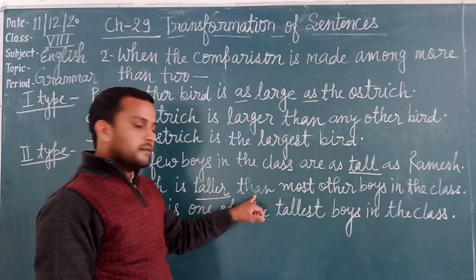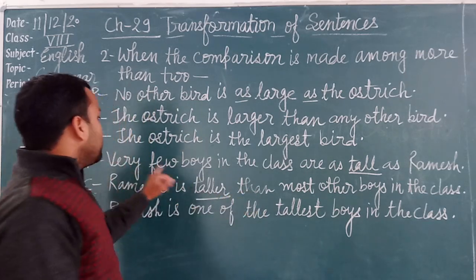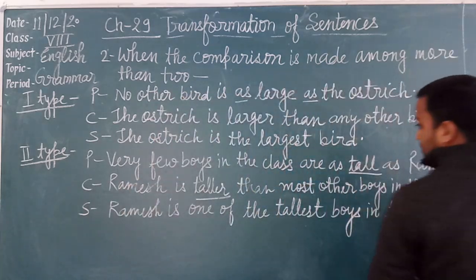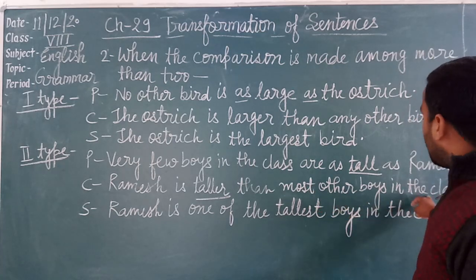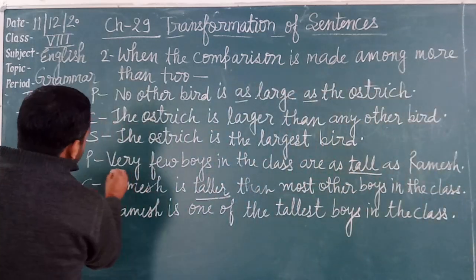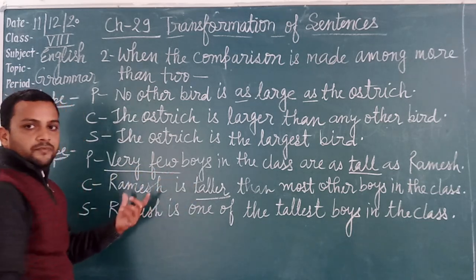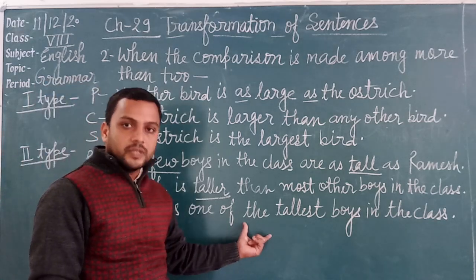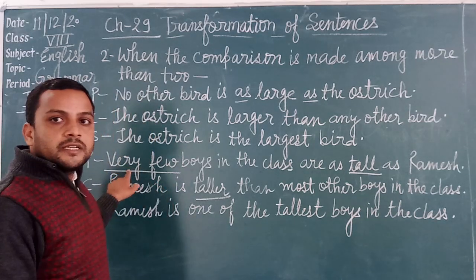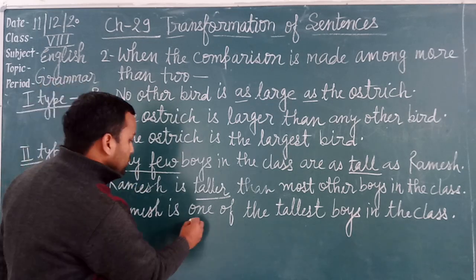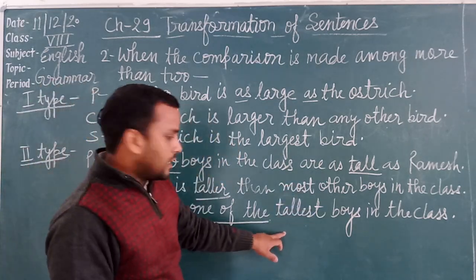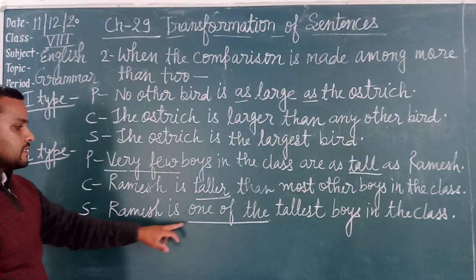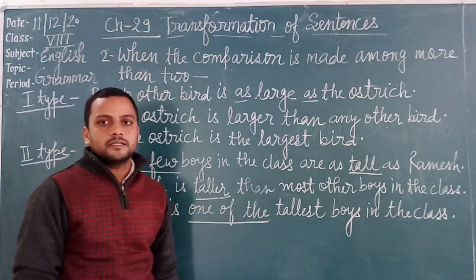After that we have used than. Ramesh is taller than most other boys in the class. And when the sentence in positive degree starts with very few, then in superlative we use one of the. After that, third form of the degree, tallest boys in the class. Ramesh is one of the tallest boys in the class.